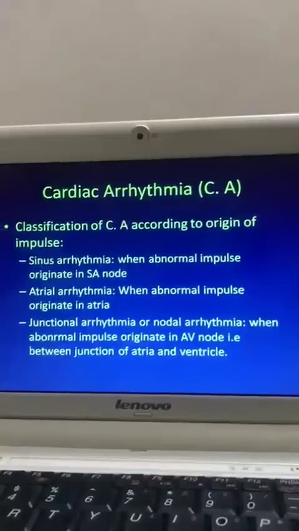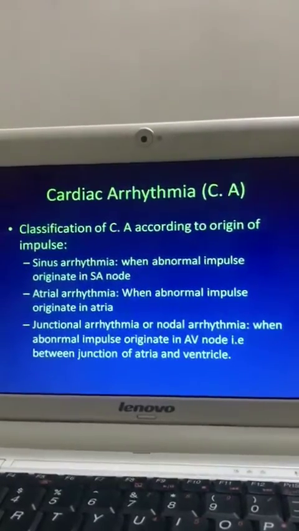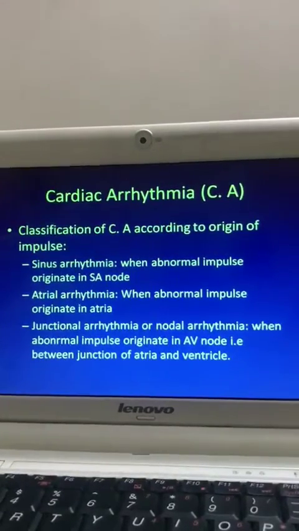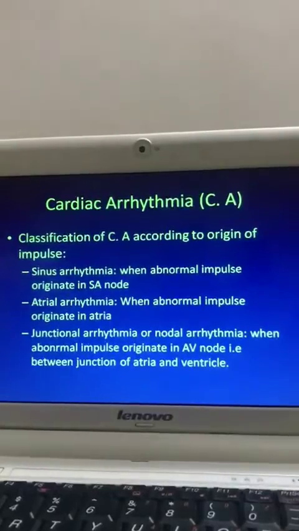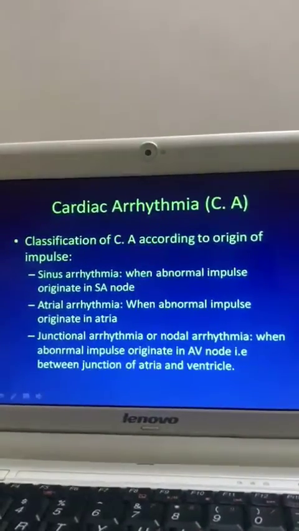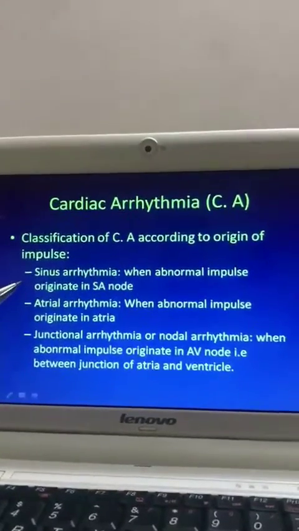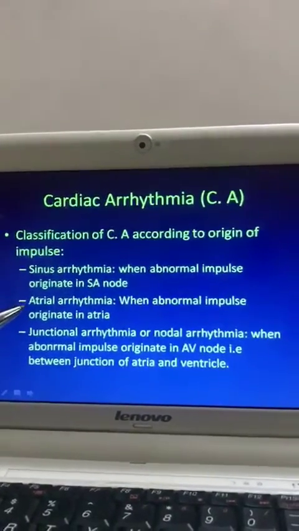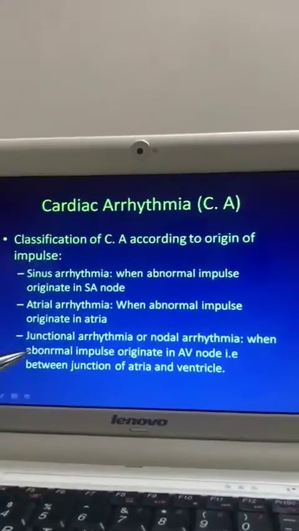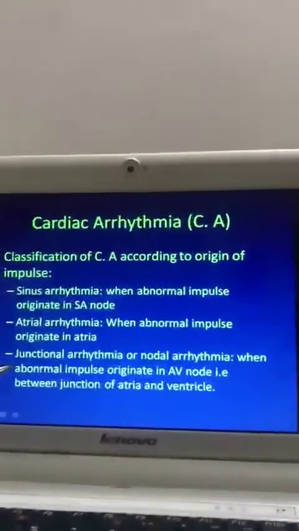Now, another classification, that is the classification of cardiac arrhythmia according to the origin of the impulse. According to the origin of the impulse, cardiac arrhythmia may be sinus arrhythmia, atrial arrhythmia, junctional arrhythmia or nodal arrhythmia.